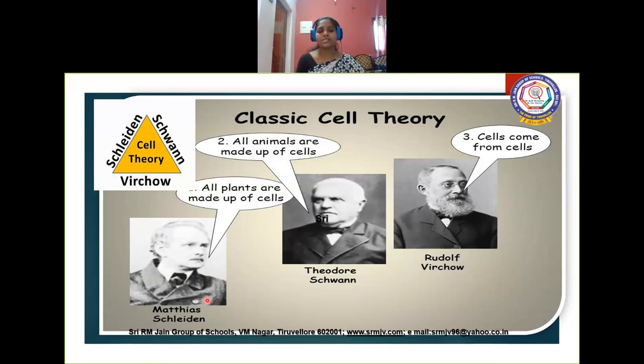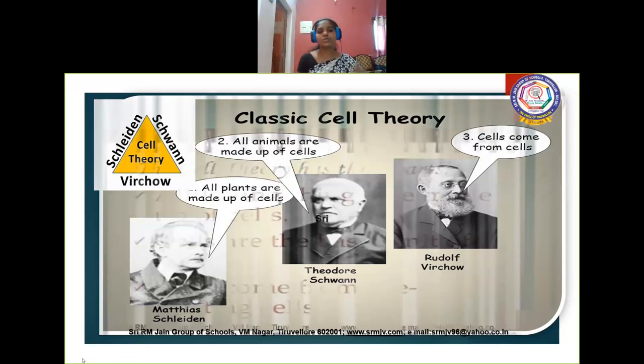Matthias Leiden said all plants are made up of cells, and Theodor Schwann said all animals are made of cells. And what is Rudolf Virchow's discovery? He said cells come from cells. In the sense, a cell is formed from a pre-existing cell. Already there will be some cell, and from those pre-existing cells, the new cell is formed. So together, keeping all these things in mind, they have given a classic cell theory, the first form of cell theory.